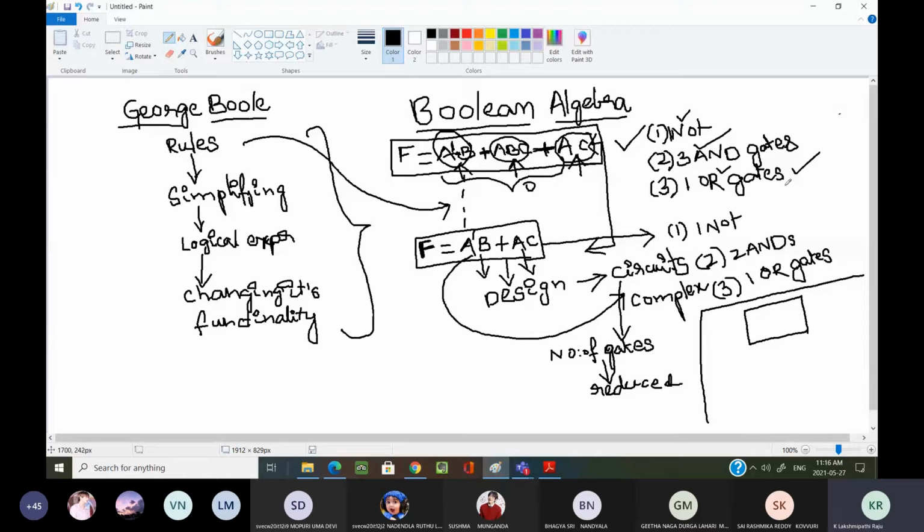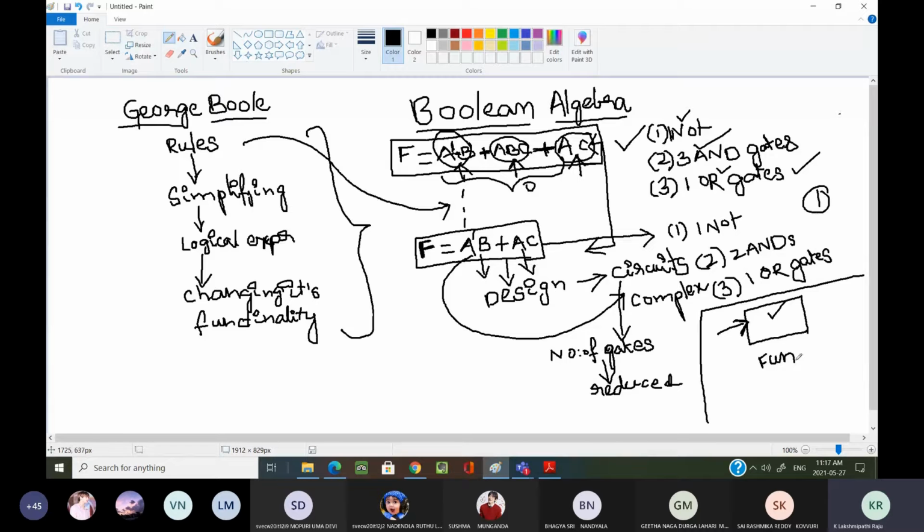Now, every gate is nothing but a basic element. In order to function that gate, we have to provide power or not? To function this circuit, we have to provide some external power or not? Why? Because all these are electronic devices. In order to function this circuit, you need to provide the power. Based on the power, it will take the inputs and give you the final result as an output.